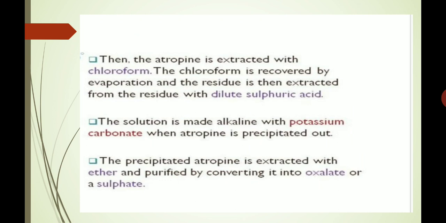The chloroform is recovered by evaporation and the residue is then extracted with dilute sulfuric acid. The solution is made alkaline with potassium carbonate, when atropine is precipitated out. The precipitated atropine is extracted with ether and purified by converting it into oxalate or a sulfate.